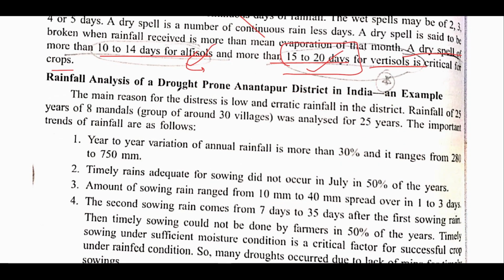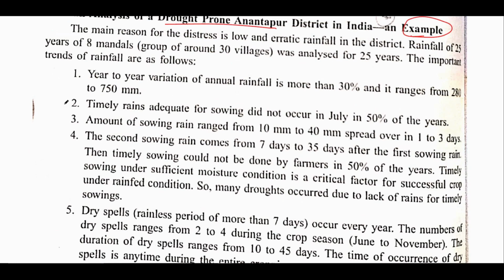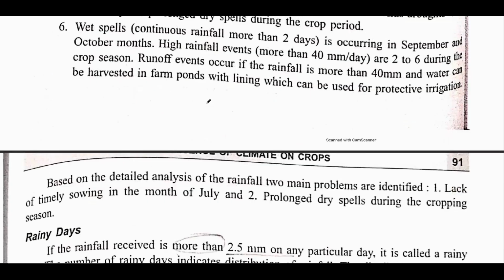Now rainfall analysis for a drought prone area is taken as an example. It is basically an example. Now if you want to go through it, you can go through it, but it is not important, you can skip this. After that we have rainy day.